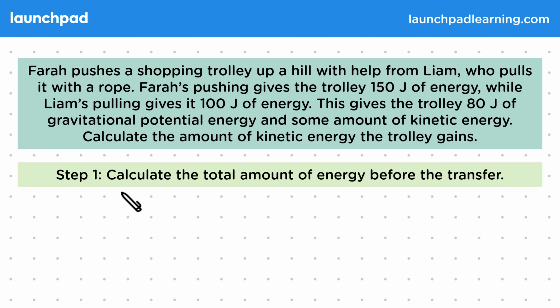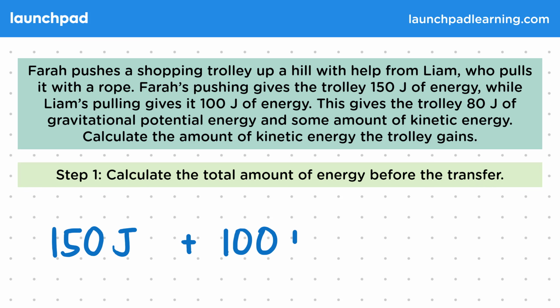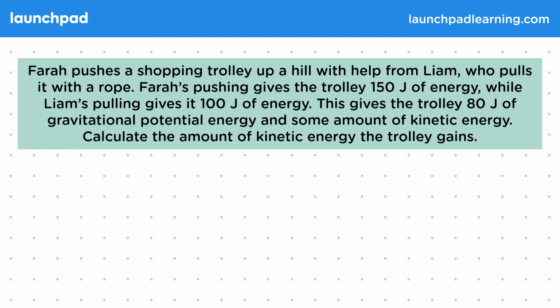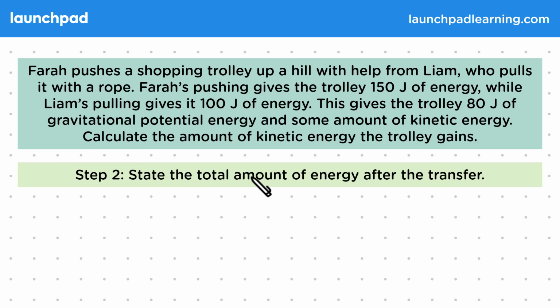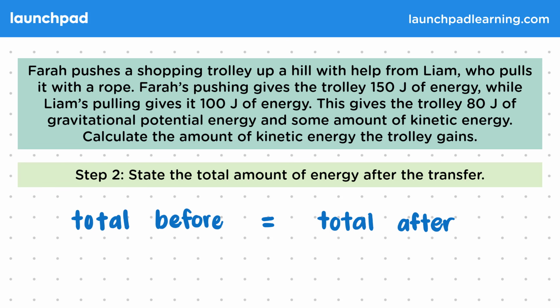For the first step, let's calculate the total amount of energy before the transfer. So that is 150 joules from Farah and 100 joules from Liam. And that gives us 250 joules of energy before the transfer. For step 2, let's state the total amount of energy after the transfer. So we know that the total energy before is equal to the total amount of energy afterwards. And that is 250 joules.